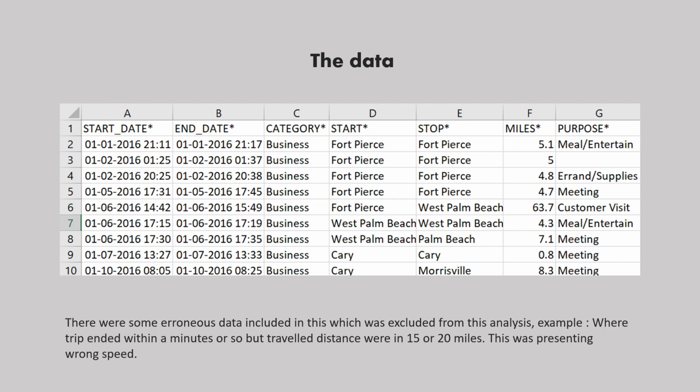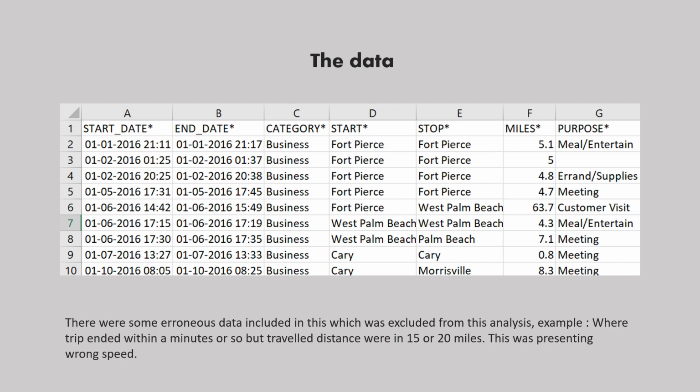For example, in one observation the user has ridden for 15 miles and the start and end time had a difference of only 1 minute, which led to a speed of more than 900 miles per hour. It was good to remove that data because it was not truly presenting a correct observation.